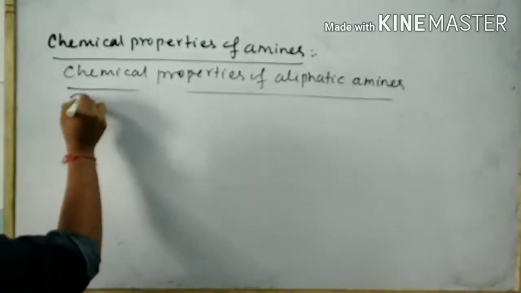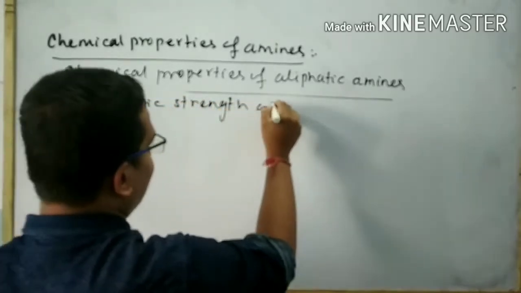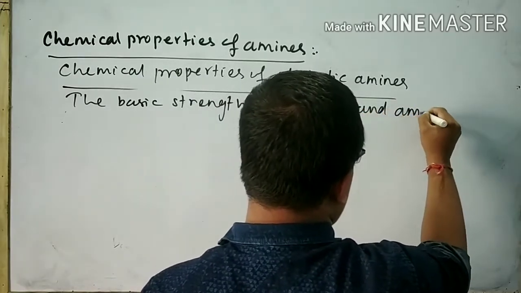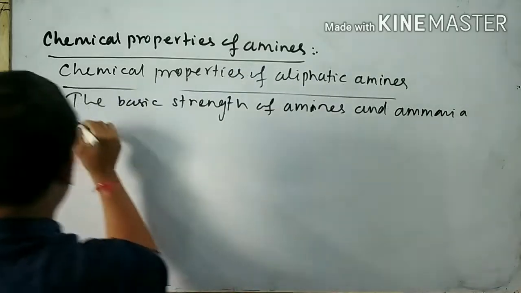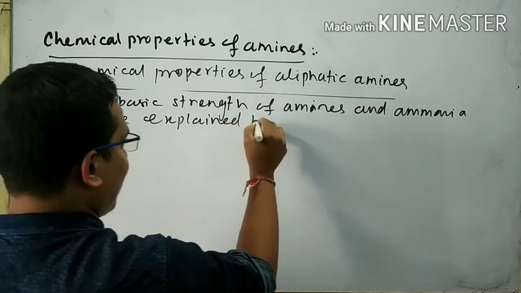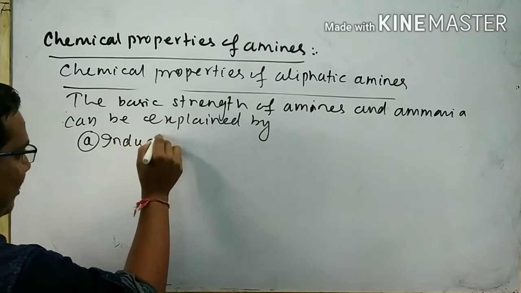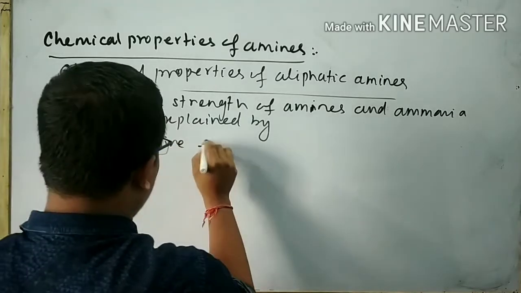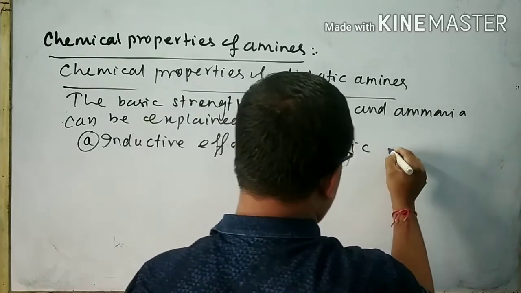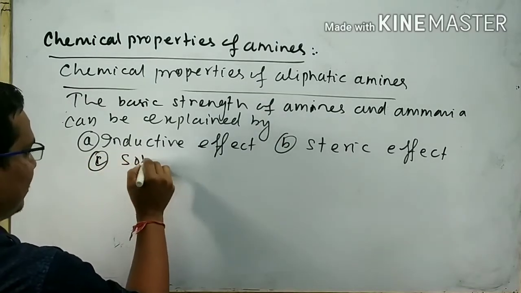So we can write that the basic strength of amines and ammonia can be explained by: number one, the inductive effect; number two, the steric effect; number three, solvation.